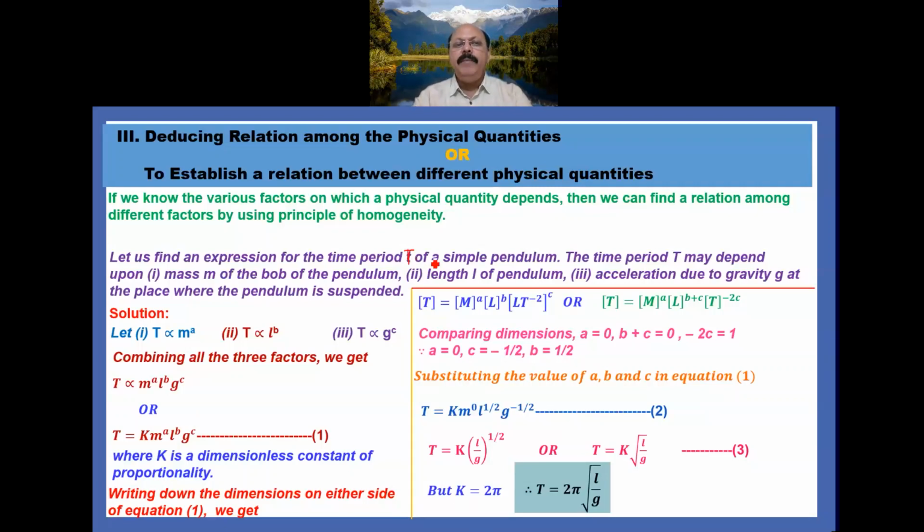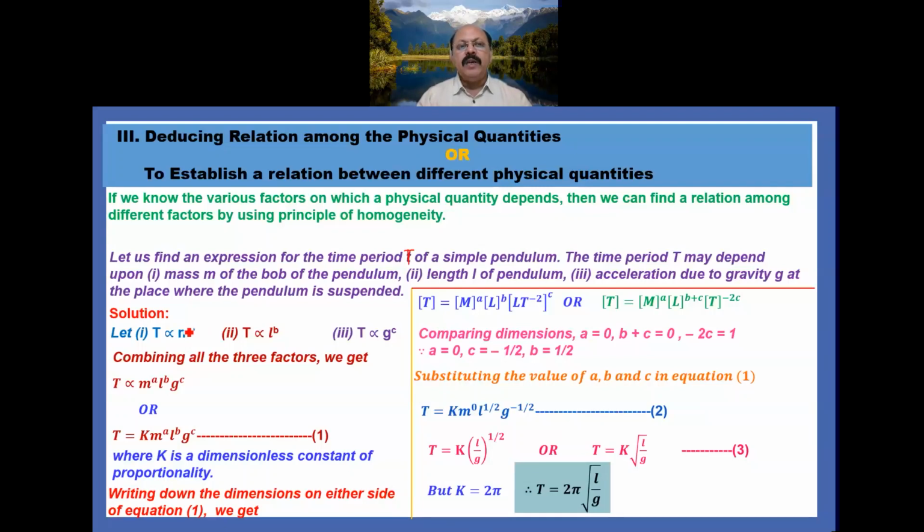Then the time period may depend upon the mass m of the bob of the pendulum. Second factor, length L of the pendulum. Third factor, acceleration due to gravity g at the place where the pendulum is suspended. So it means the time period depends on mass, length and acceleration due to gravity. So you just see the solution, make them directly proportional along with their dimensions.